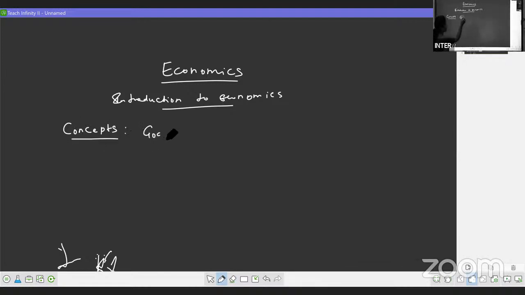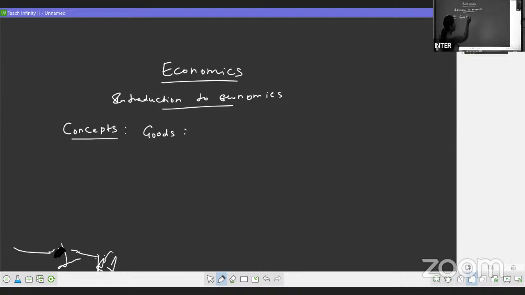goods. Generally, when we say goods, what are goods? Goods are the things which will satisfy human wants. So in economics, we are going to study how human wants are satisfied with limited resources. So first we are going to discuss what are goods.